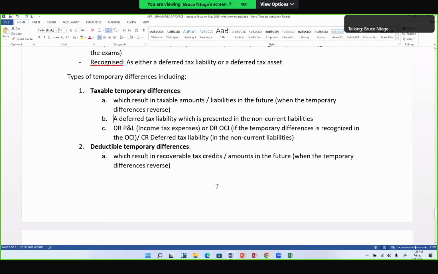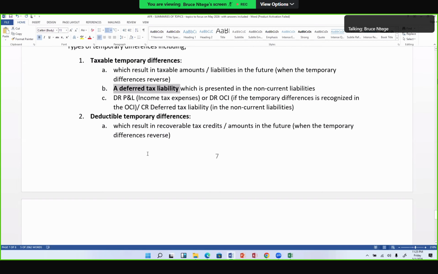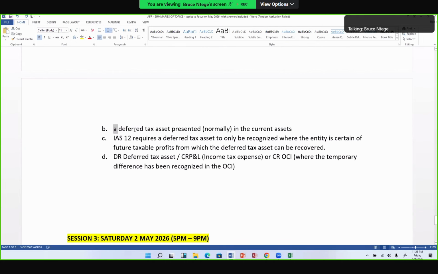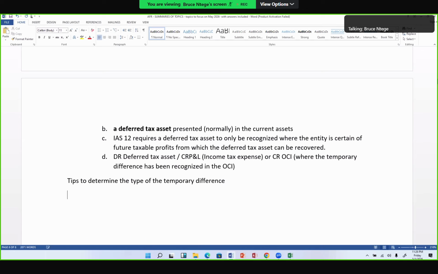So I want to give you the tips that help us determine whether the direction of the temporary difference is a taxable temporary difference, and therefore we have a deferred tax liability, or the direction of the difference is a deductible temporary difference, which gives us a deferred tax asset. So, tips to determine the type of temporary difference. Because the moment I get to know whether the type is a taxable temporary difference or a deductible temporary difference, all the rest just follow through.